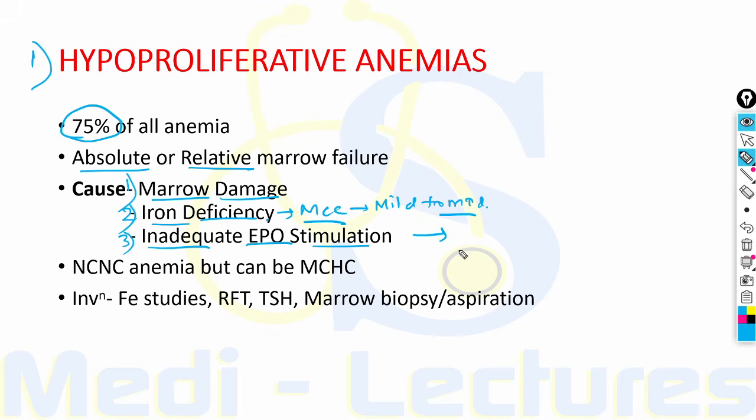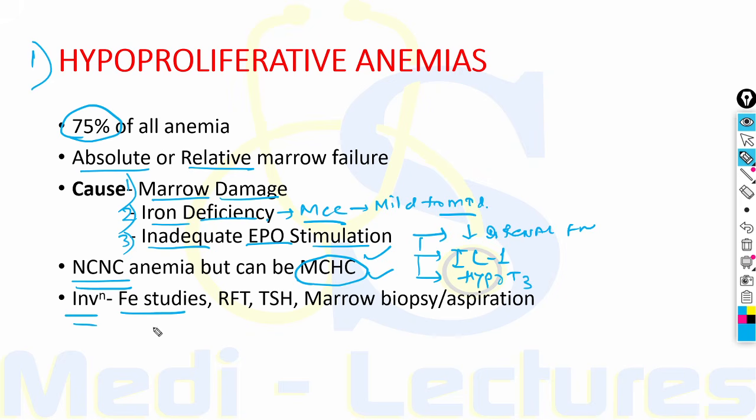Inadequate EPO stimulation can be due to impaired renal function, or inflammatory cytokines like interleukin 1, or there are decreased tissue needs of oxygen due to metabolic diseases like hypothyroidism. Usually the hypoproliferative anemias are normocytic normochromic, but these can also be microcytic hypochromic with mild iron deficiency or long-standing chronic inflammatory diseases.